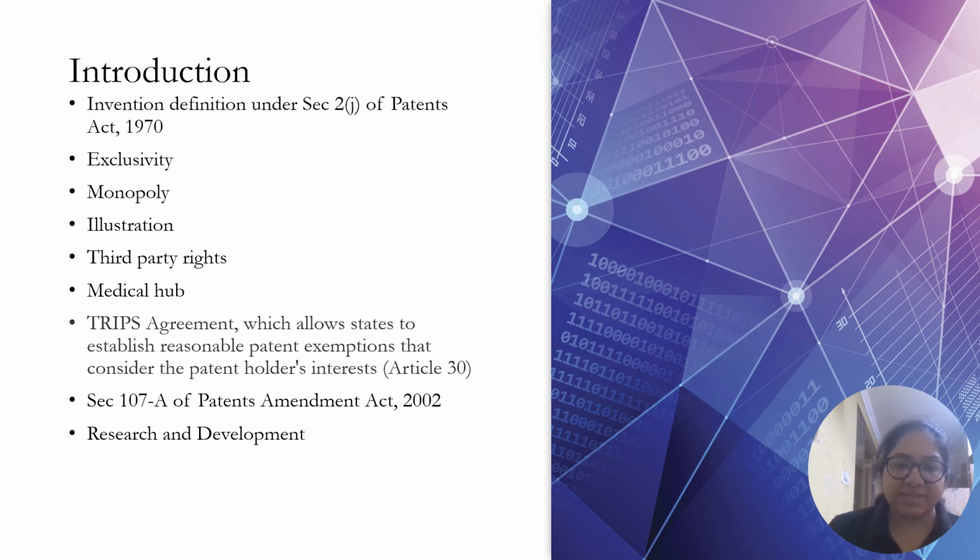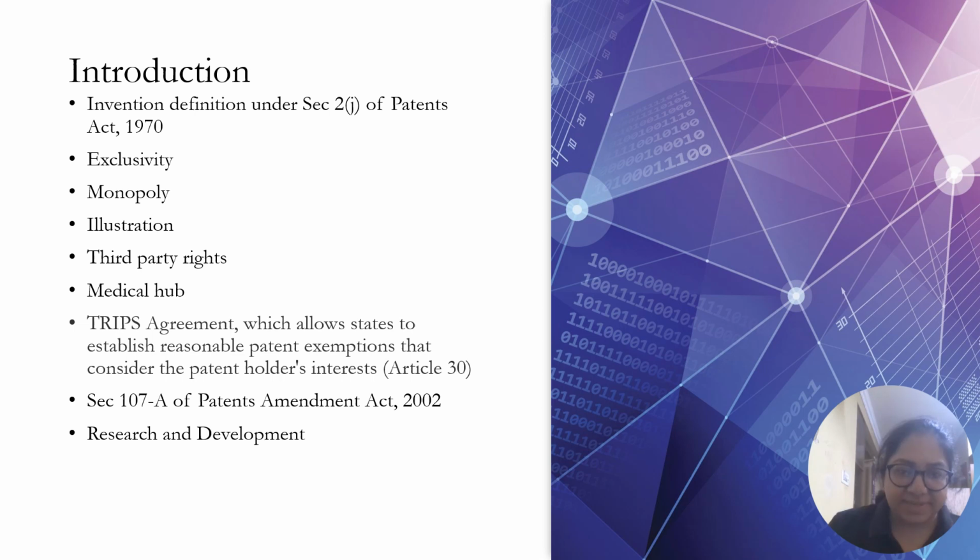Let us suppose that there is a company called X, which is manufacturing an anti-cancer drug. It is not a generic company, and there is a company Y, which is a generic company, which wants to manufacture a generic version of that drug. So, company X has obtained a patent over the invention, and within the expiry of the period of patent, the generic manufacturer wants to manufacture the drug.